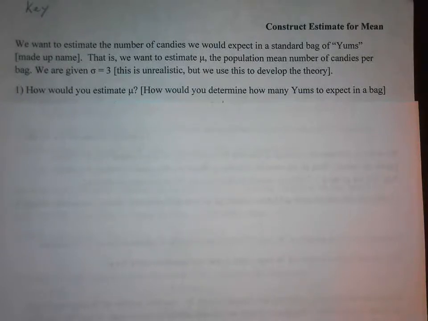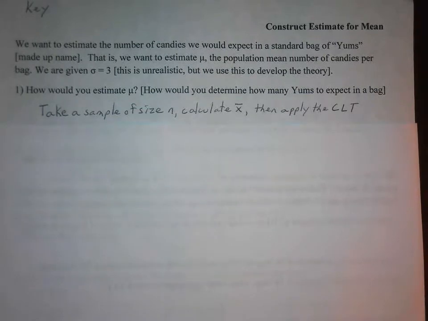So what we would do is apply what we've done the last couple of chapters. We would take a sample of size n, calculate x bar, the sample mean, and then apply the central limit theorem with the sampling distribution of sample means.